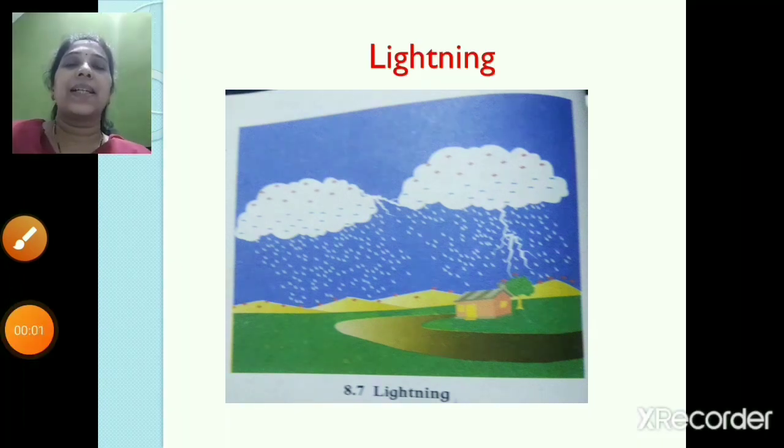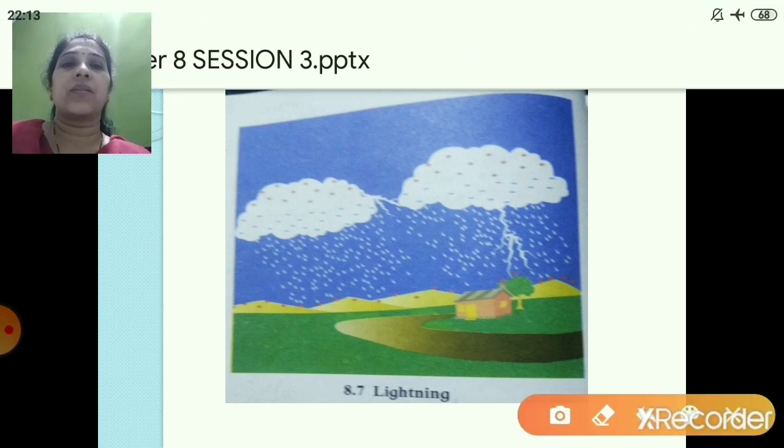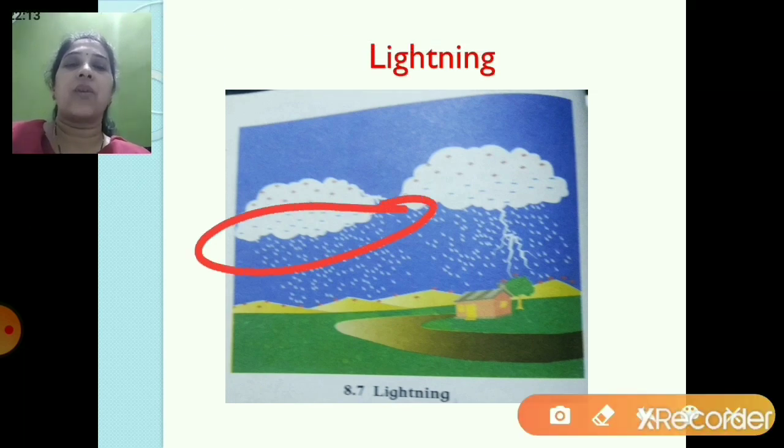So consider a cloud in the sky, and this is your negative charge on the bottom of the cloud, and it's above the plain ground. This is your plain ground. What happens when the negative charge on the bottom of the cloud becomes much larger than the charge on the ground? It starts flowing to the ground in stages, and this happens very quickly, in less than a second, and heat, light and sound energy are also produced along with the electric current.